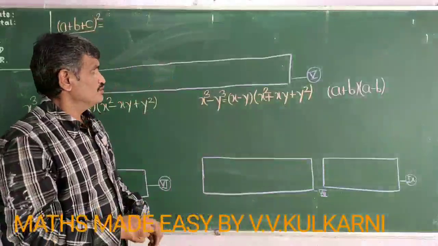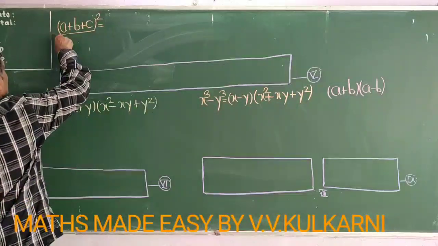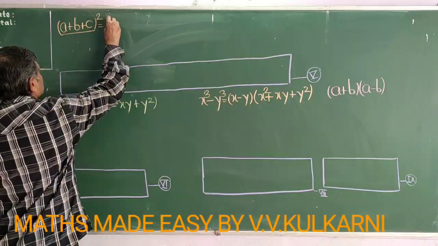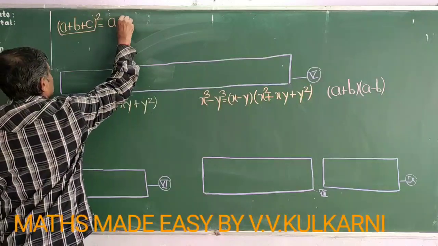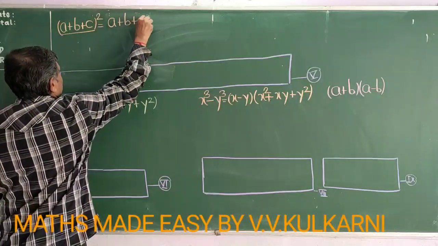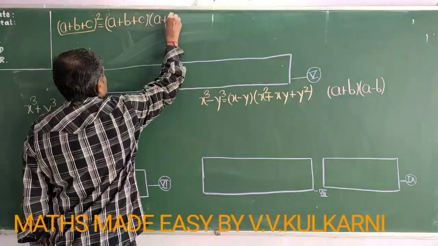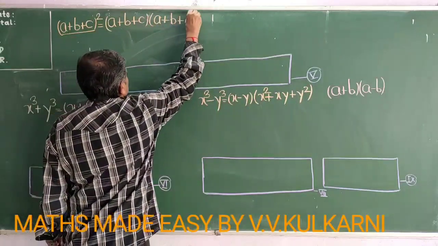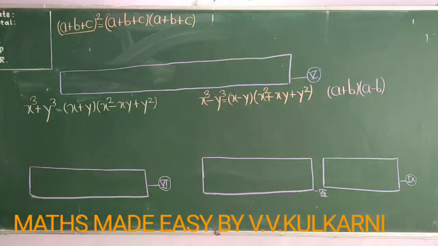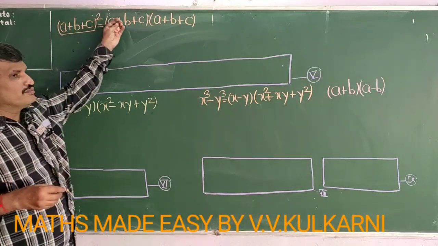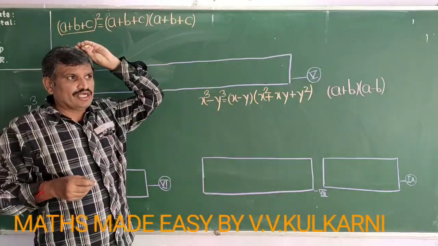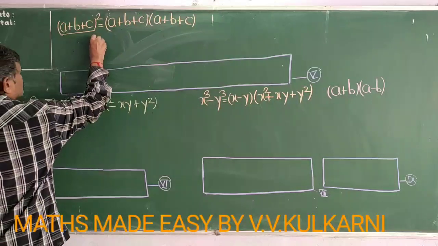Children, now let us continue with the next formula, (a plus b plus c) whole square. See, (a plus b plus c) whole square means it is (a plus b plus c) into again (a plus b plus c). So 3 terms multiplied by 3 terms, we are going to get 9 terms. So how is that?